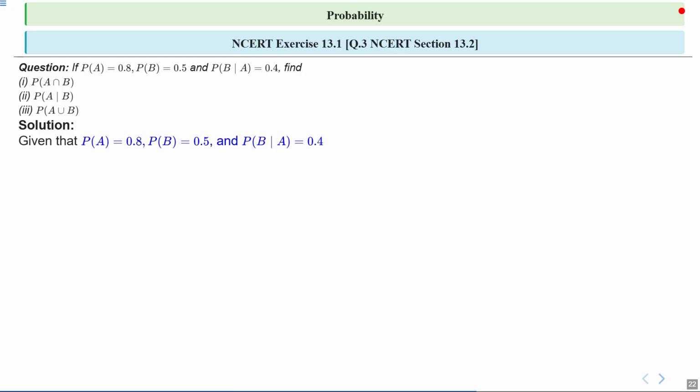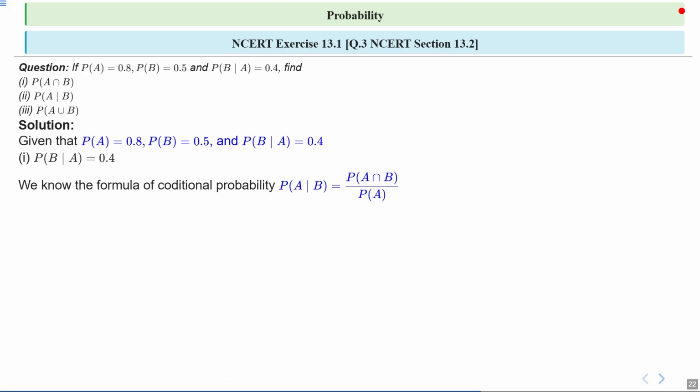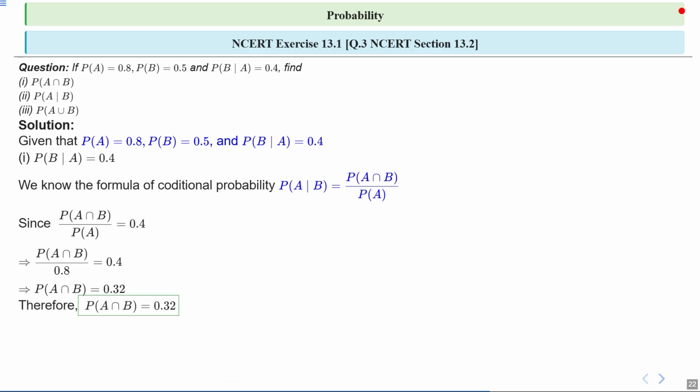Given that probability of A is equal to 0.8, probability of B is equal to 0.5, and probability of B upon A is equal to 0.4. First, we have to find probability of A intersection B. We know the formula of conditional probability: probability of B upon A is equal to probability of A intersection B upon probability of A. Since probability of A intersection B upon 0.8 is equal to 0.4, we can say that probability of A intersection B is equal to 0.32. Okay, this was the first part.